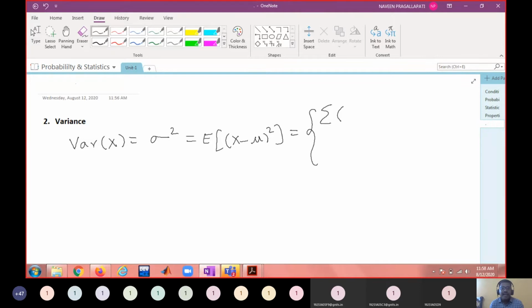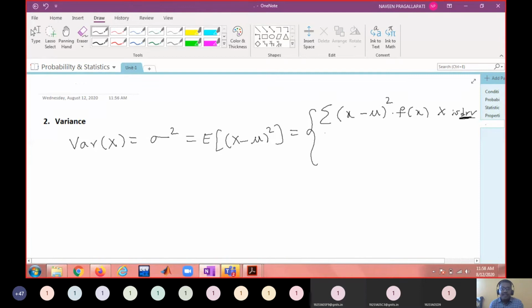You take the value of the random variable, x minus mu, whole square, and multiply it with its probability mass function f of x, if x is a discrete random variable.